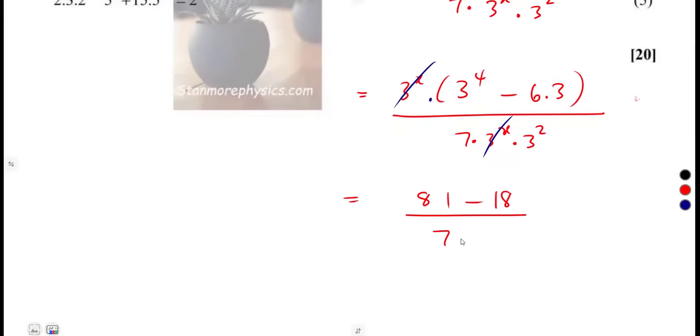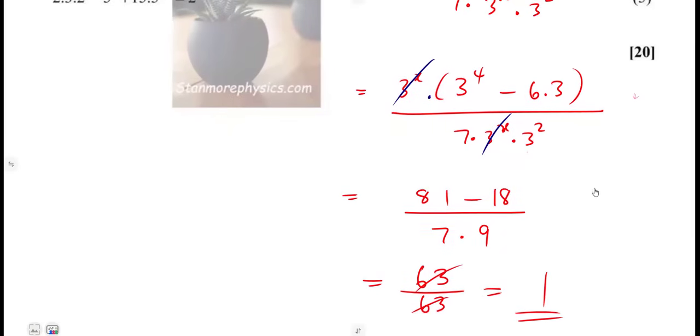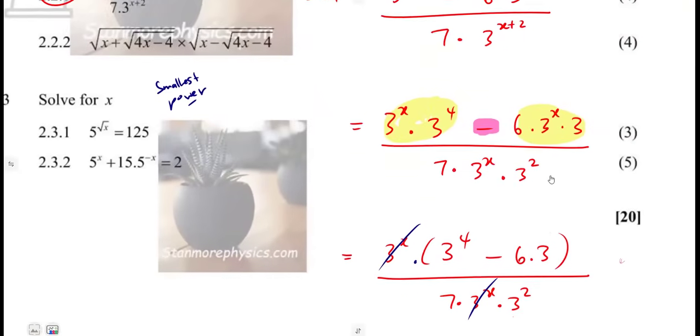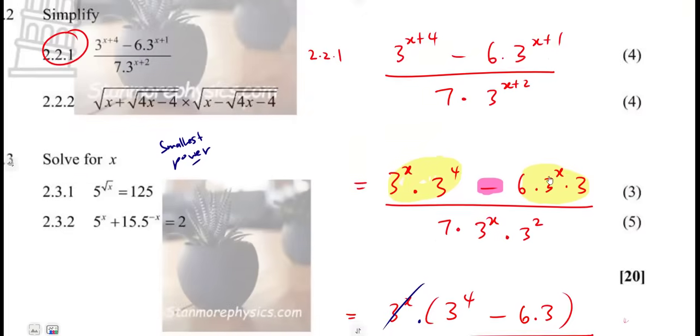Then this is 7 times 3 squared. 3 times 3, that's 9. All right. 81 minus 18 was going to give you a 63. And 7 times 9 is 63 again. So 63 over 63, that's what? That's a 1. All right. So many ways of actually simplifying this. All right. But for this, you can get all the marks just like that, 4 marks.